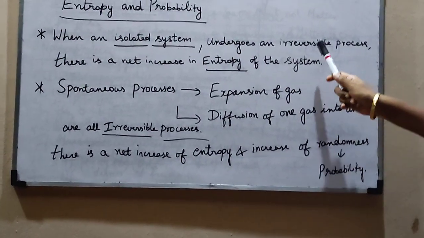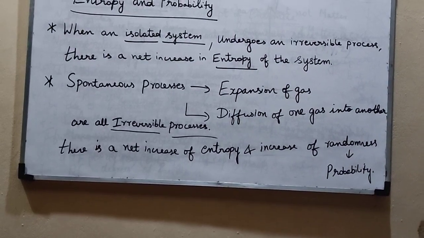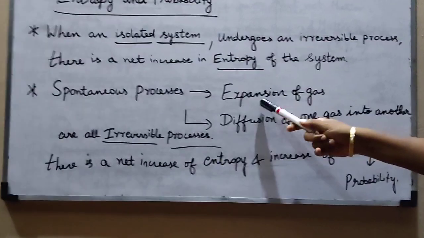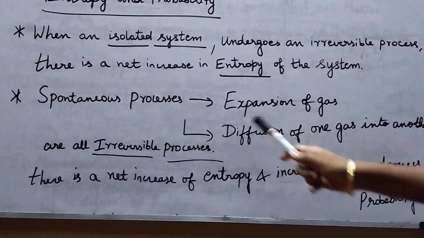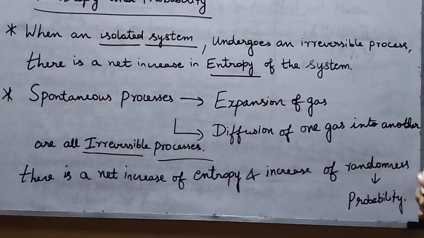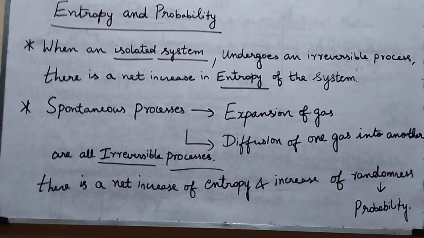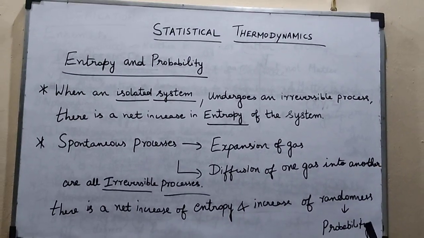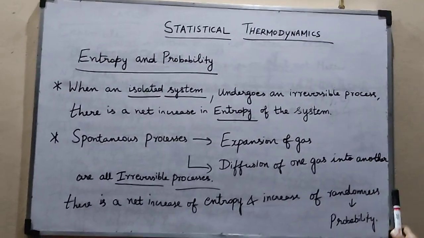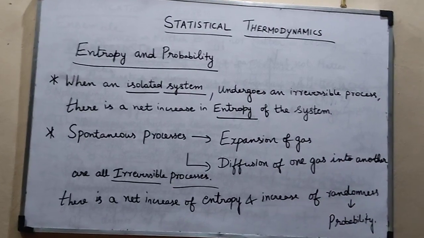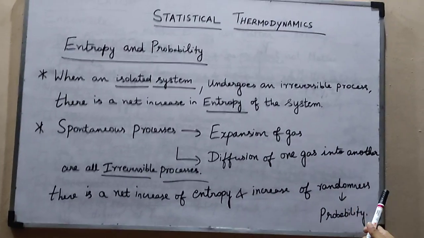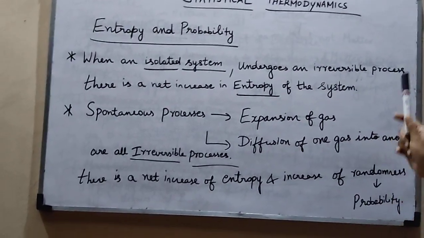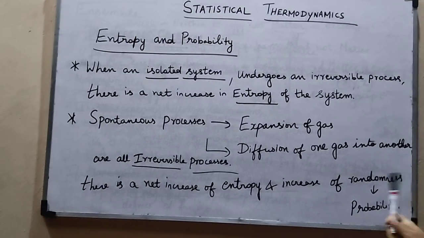Some examples of irreversible processes: all spontaneous processes, such as spontaneous expansion of a gas or spontaneous mixing of one gas into another, come under the category of irreversible processes. For all these processes, the net increase of entropy as well as the probability, otherwise called randomness, also increases. So both the entropy and the probability increase for a system when it undergoes an irreversible process.